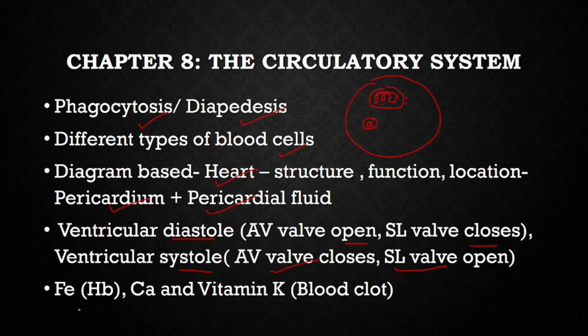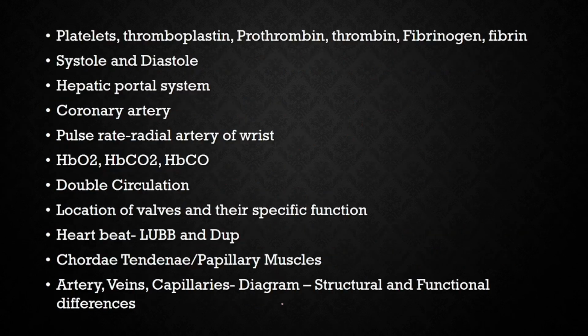Then which ion is present in hemoglobin? It is iron. What is required for blood clotting? It is calcium. Which vitamin is important for blood clotting? That is vitamin K. Moving to the next slides. Platelets play a very important role in blood clotting, because when you get hurt, generally more and more platelets rush to the injured site.